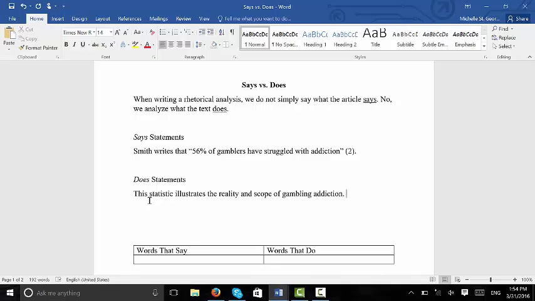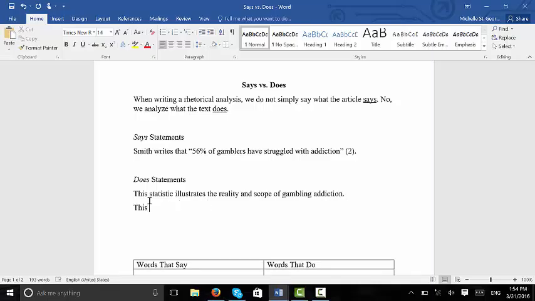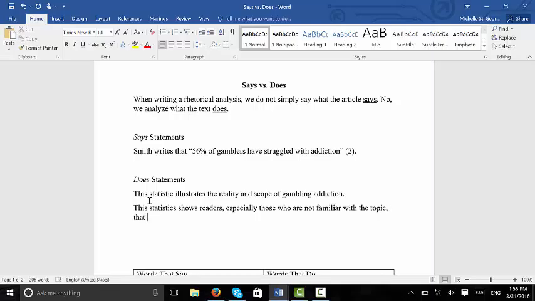It's illustrating this reality. Or I could say the statistic shows readers, especially those who are not familiar with the topic, that gambling addiction is a powerful problem, right?